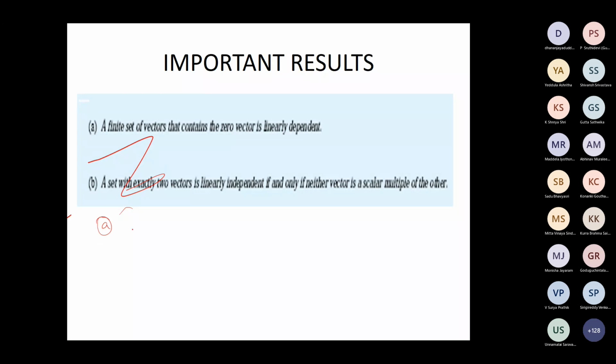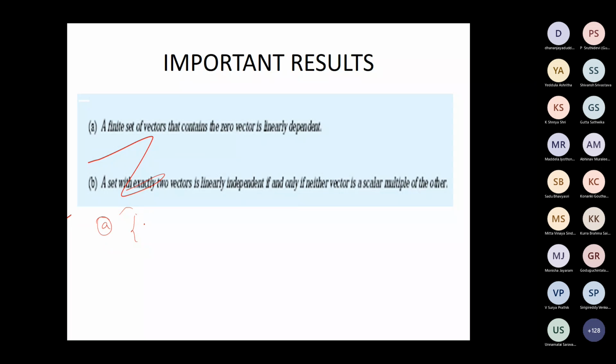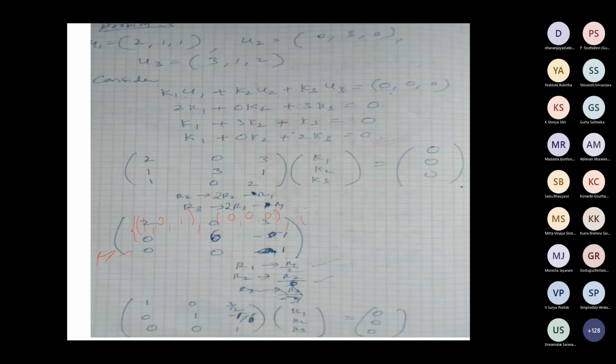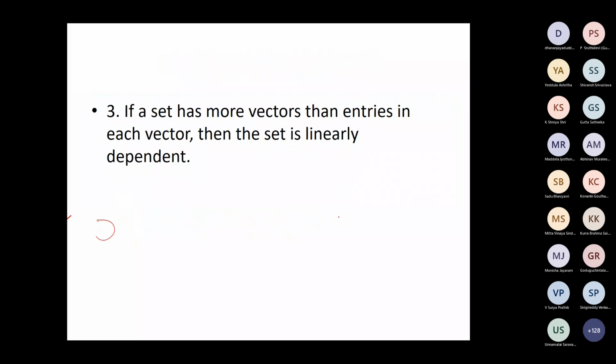A set of vectors that contains the 0 vector is always linearly dependent. Example: say 1, 0, 1, then 0, 0, 0, and then 0, 0, 1.